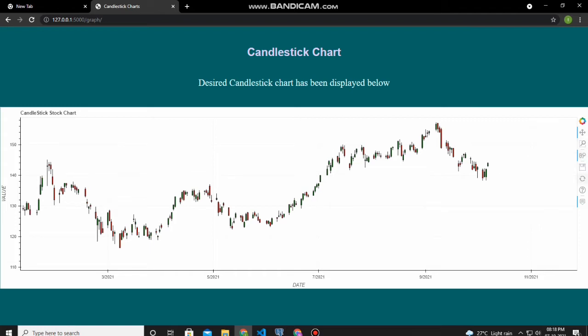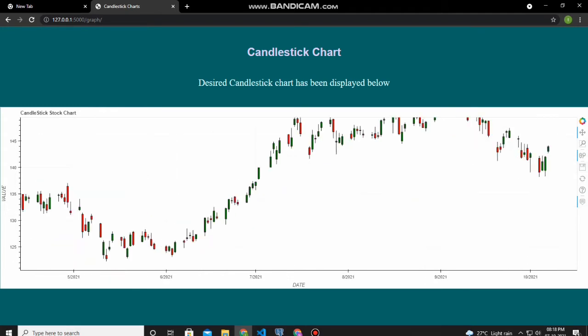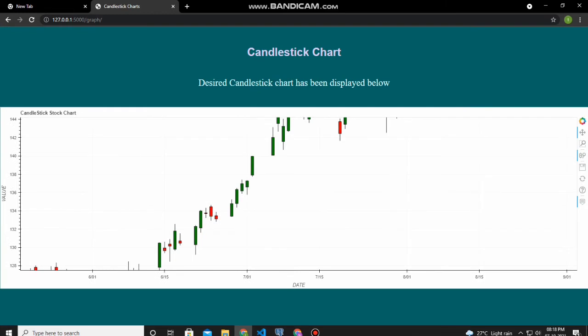So this is the hover feature. If you hover on any of these candles like this, it shows you the statistics of the candle, that at what point it has opened, at what point it has closed, its all-time high and its all-time low. This is the value, and these are the dates. This is the value of the candle. And yes, this is the output of our code, the final output. And now I'll explain you the code.